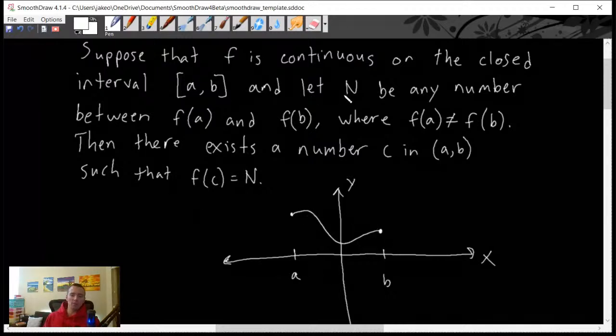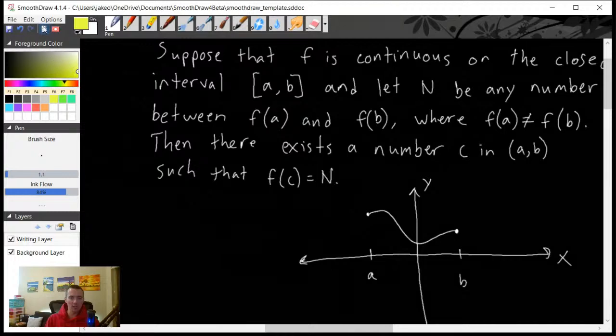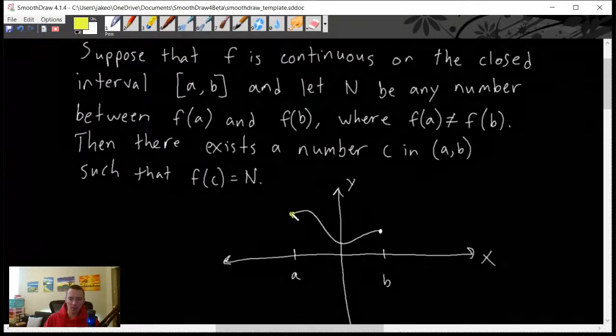And we have some number n, which is between f of a and f of b. Well, f of a and f of b is just whatever output you get when you plug in a and b into this function. Or in other words, the y value of your function at these two points a and b. So basically this right here is f of a, and this right here is f of b. It's just the point that lies on this function at these x values. And then we have some number n, which is between them. So n has to be somewhere between there and there. It could be anywhere in here.